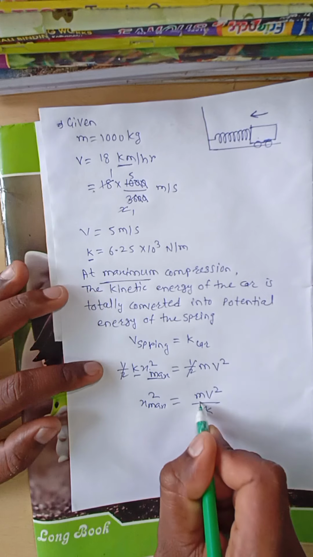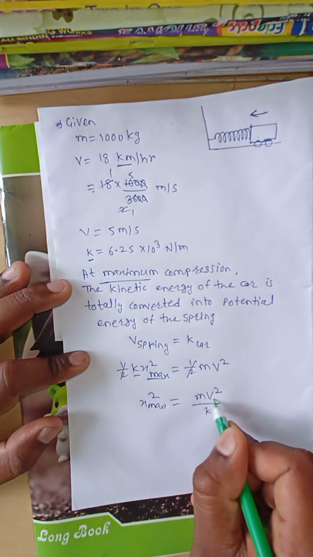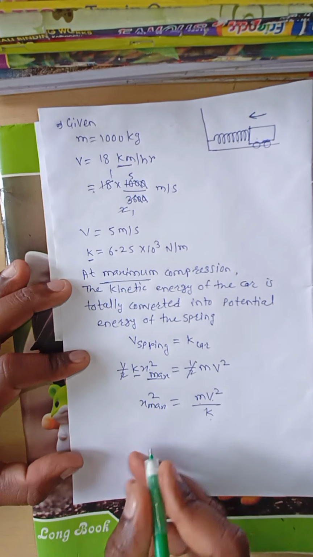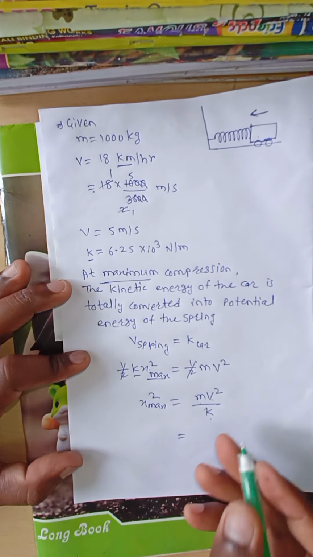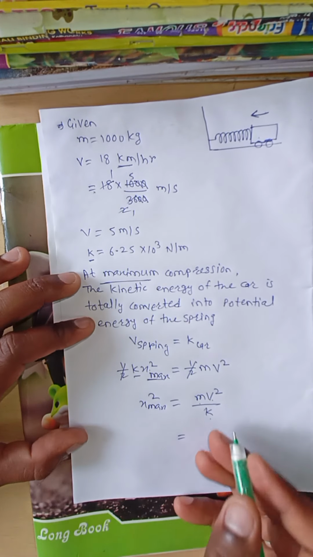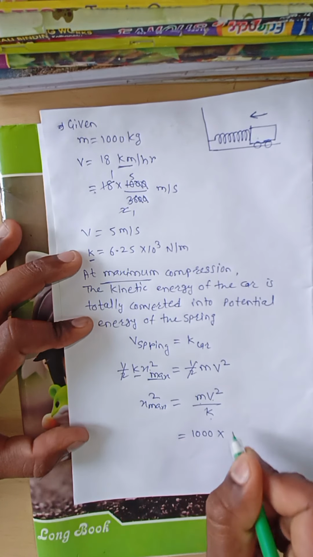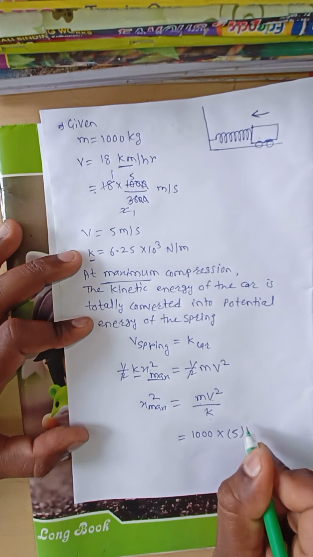Put in all the values: m is the mass of the car, v is the velocity of the car, and k is the spring constant, and find the maximum compression. The mass is 1000 kg, v is 5 meter per second.